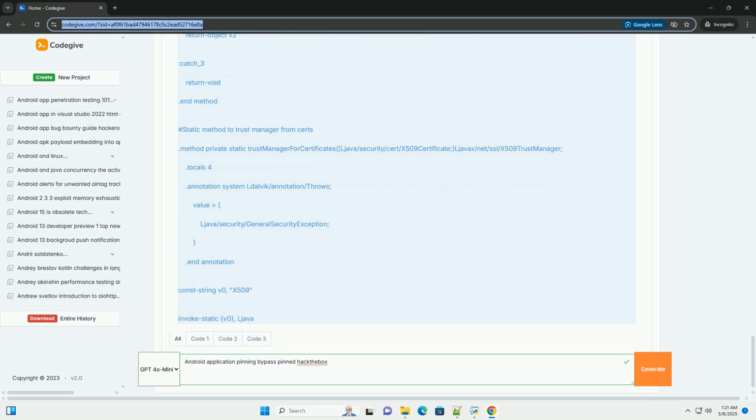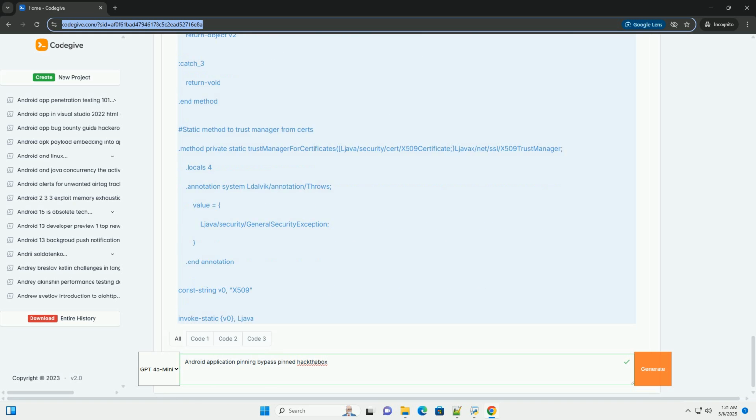Look for weaknesses. Are there any obvious vulnerabilities in the pinning implementation? For example, incomplete pinning. The application might only pin the root certificate authority, CA, instead of the entire certificate chain. This is generally considered weak because a compromised CA could issue certificates for the application's domain.